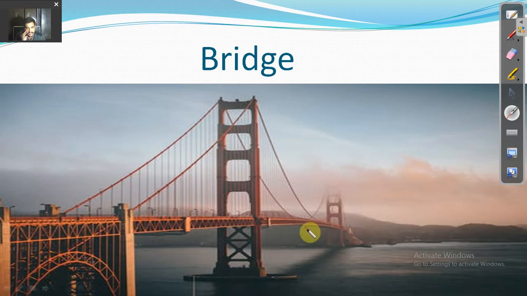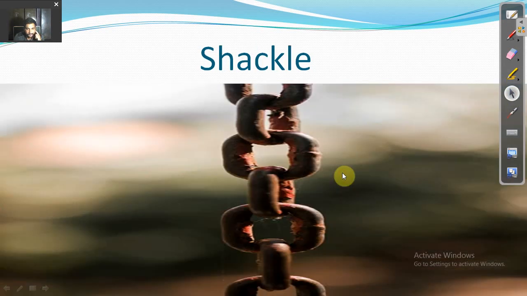If the connectors are not there in grammar, then definitely the meaning of the statements would collapse, and the meaning can be taken in another way. Okay, so now moving further, this is a shackle. In a sort of way we can say a chain, a chain of joints.